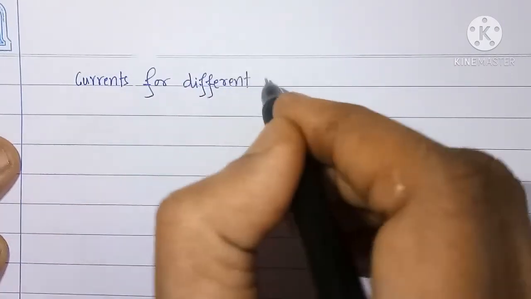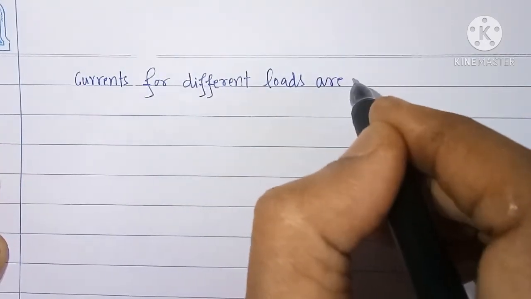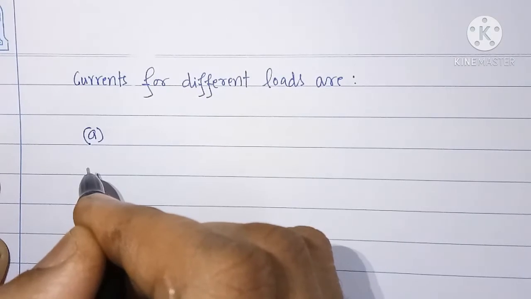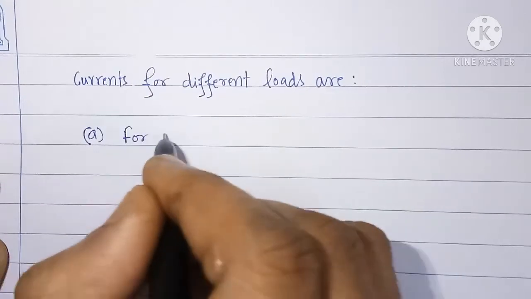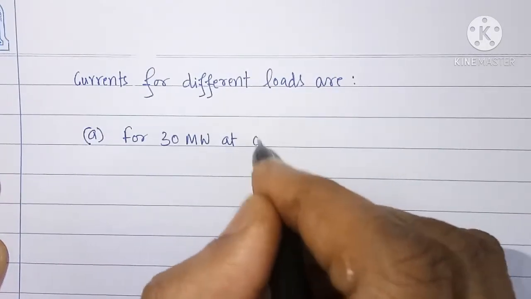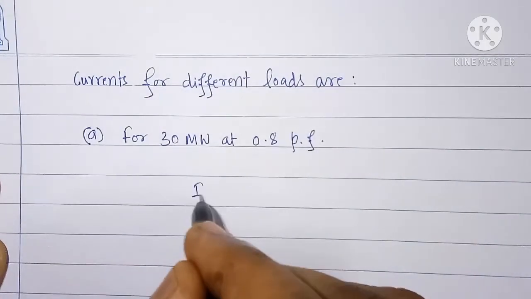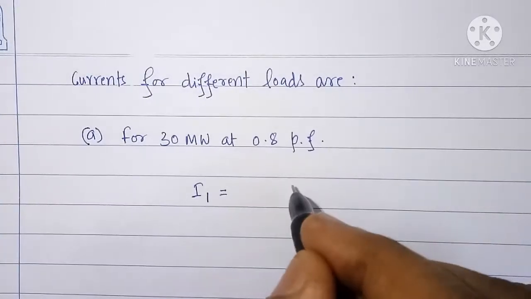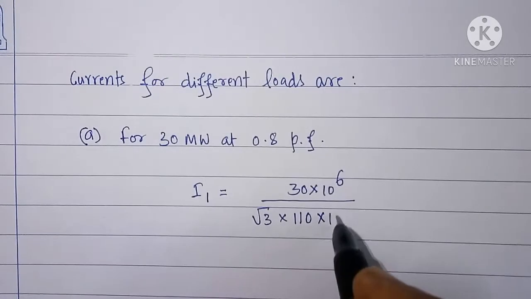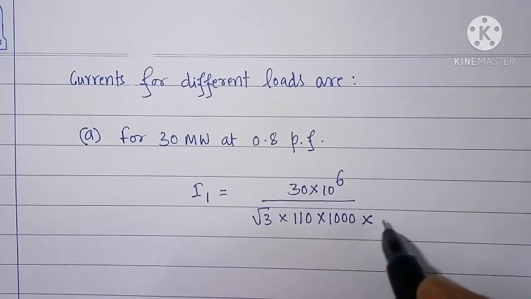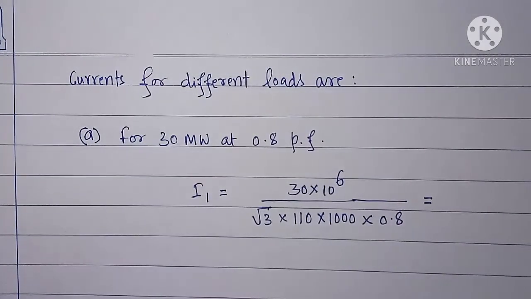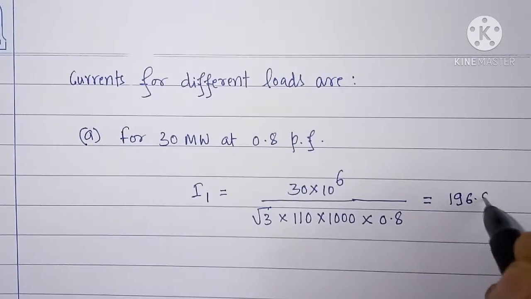Currents for different loads are: A, for 30 megawatt at 0.8 power factor, say current is I1. 30 into 10 raised to 6 divided by root 3 into 110 into 1000 into 0.8. That is equal to 196.8 ampere.